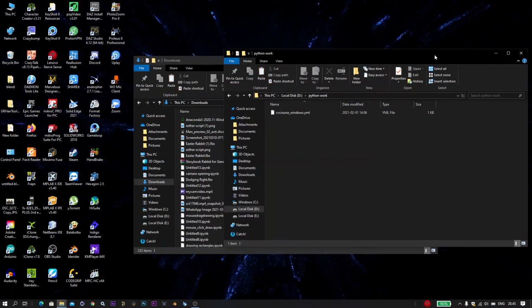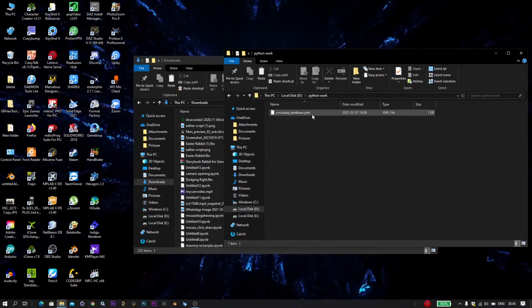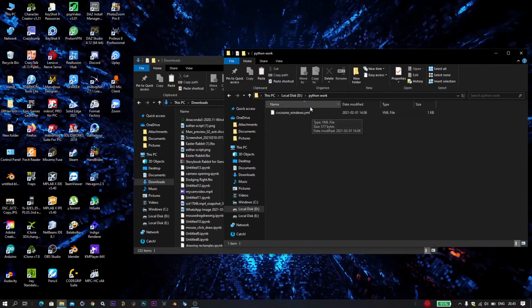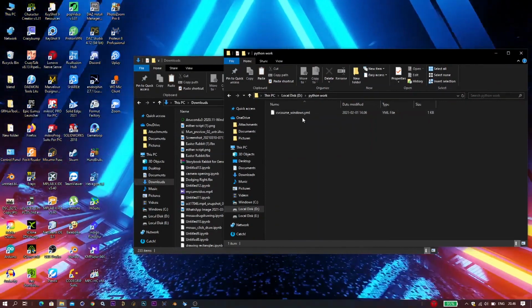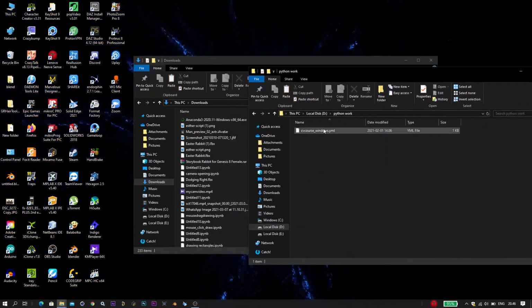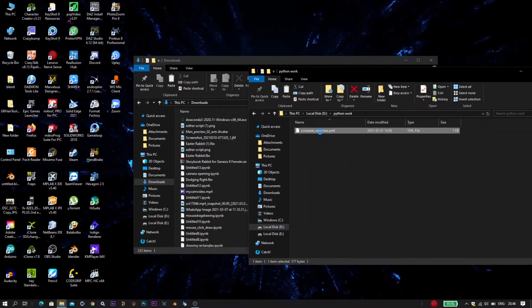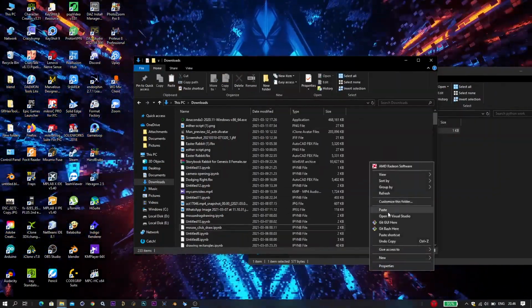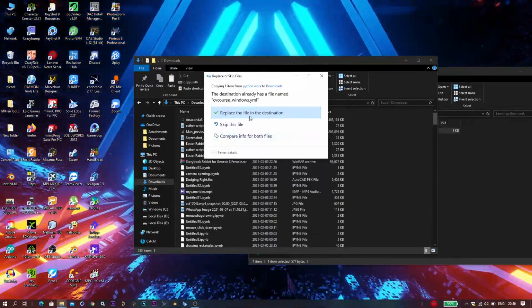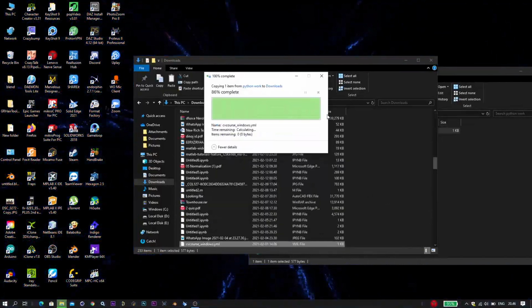First of all, make sure the YML file that we're going to give is in a place that you already know. In my case, I'm going to be saving this YML file into the downloads folder. Since I already have it, I must replace it.